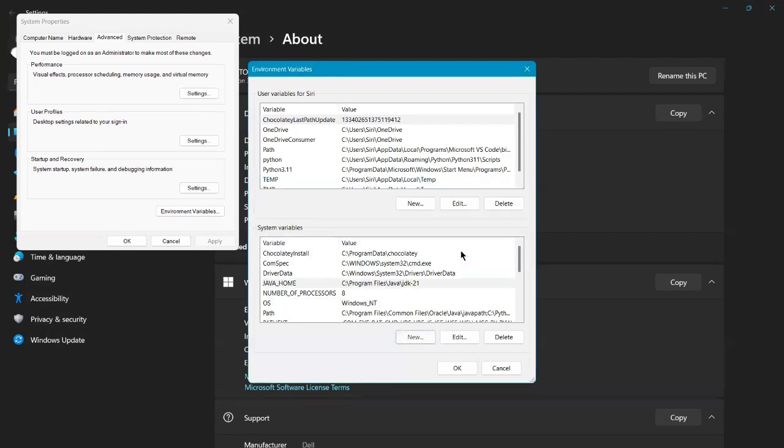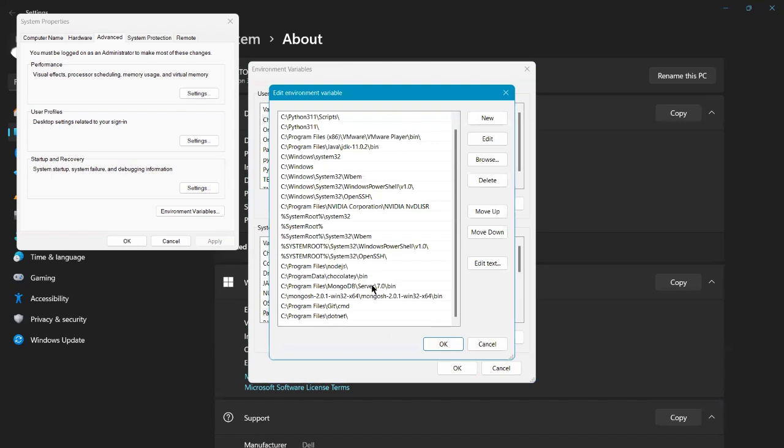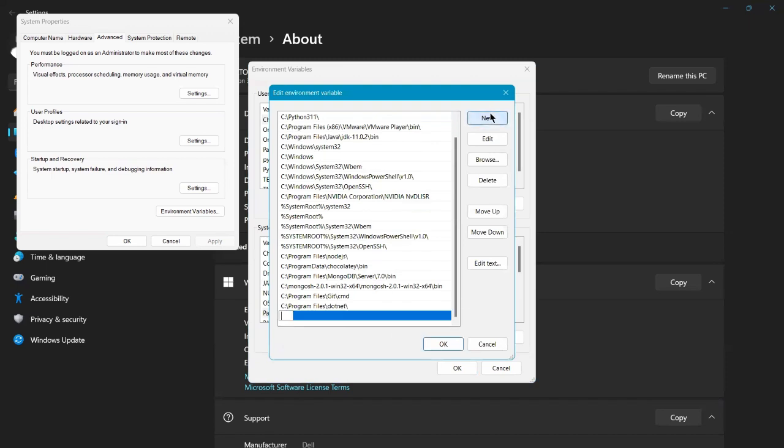But this is not enough. Now we have to go to Path and edit, then new, and Control+V and /bin.